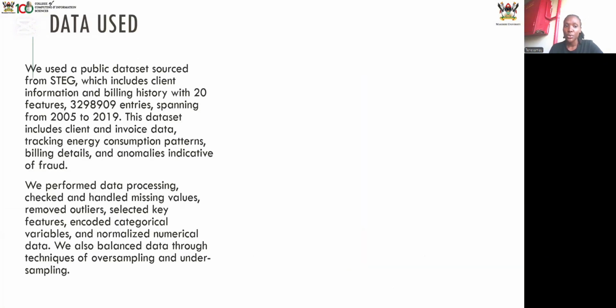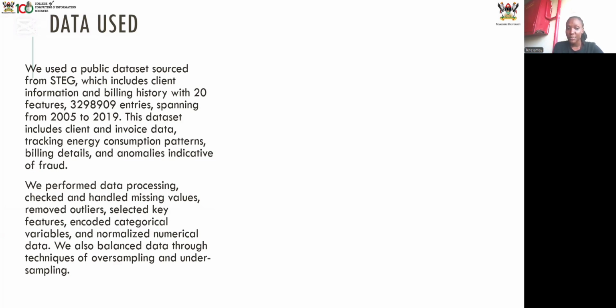So for the data used, we used public data sets sourced from STEG. It included events, past events and billing information, and it had 20 features. It had 3,298,909 entries, and it was between 2005 and 2019. The data set included different features, for example, the client ID, the invoice data, and the client data that was used to track the energy consumption patterns between those different years.